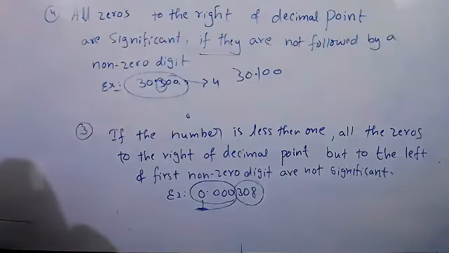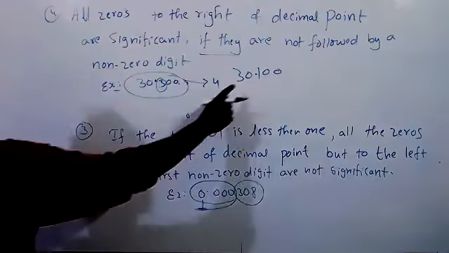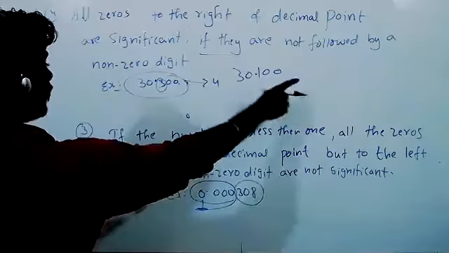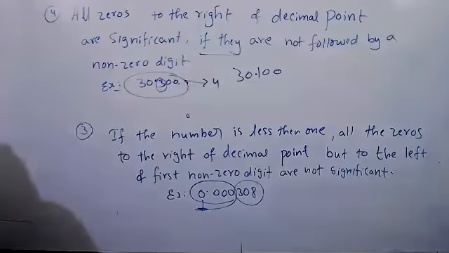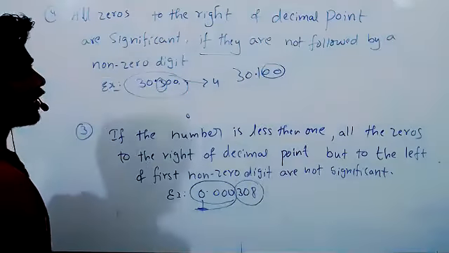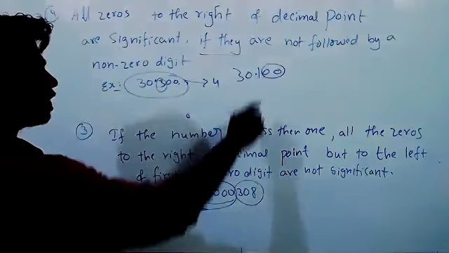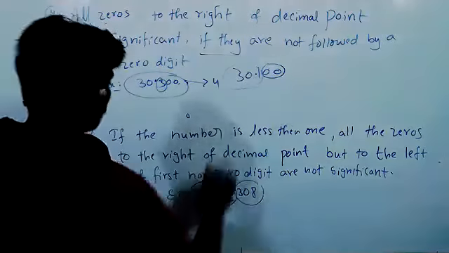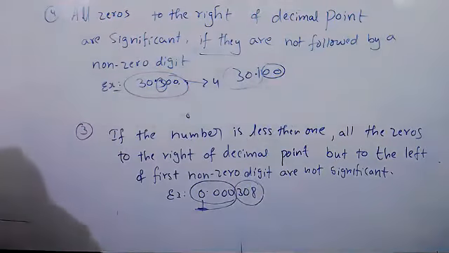Now tell me how many significant figures are there? 5. Again 5, because after the decimal point it starts with a non-zero digit. See, this was the fourth rule. Read clearly. Now the 2 zeros are following with what? Non-zero digits. So when these are not following with non-zero digits, these are not significant, right? Because there are 3. Yes, there are 3. Very good, very good.